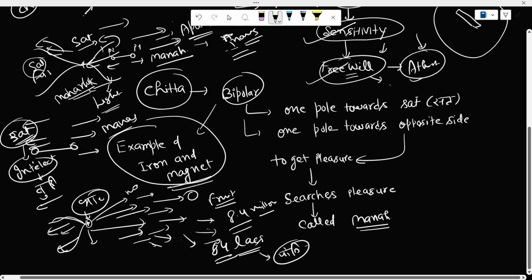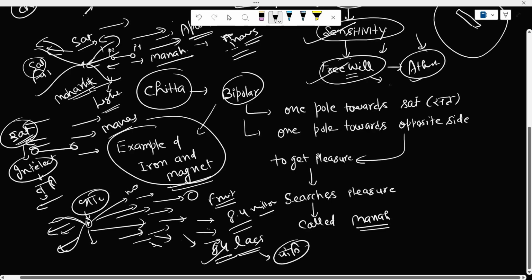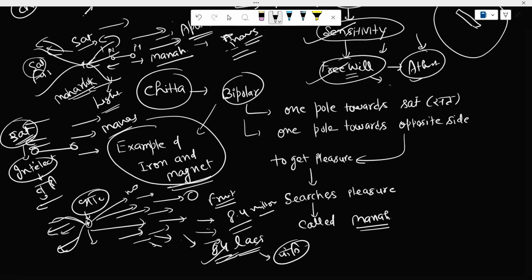In Hindi we say that there are 84 lakhs yonis, 84 lakh kinds of creatures. So these are the 84 lakh kinds of feelings, not feelings exactly, the kinds of pleasures, right?